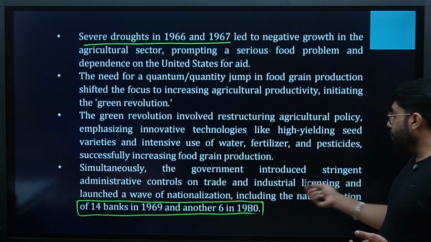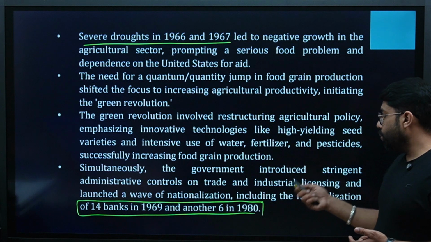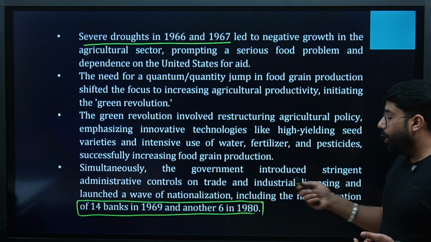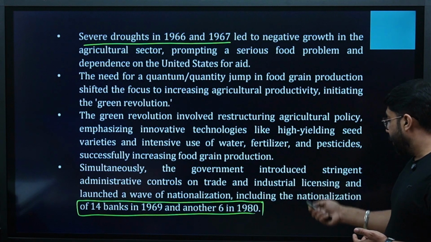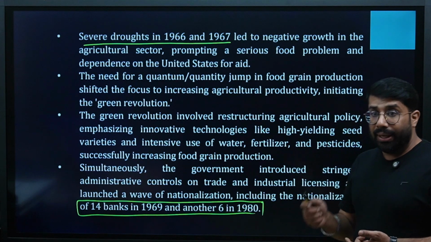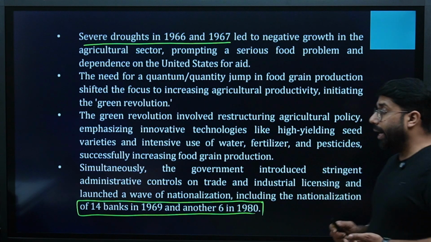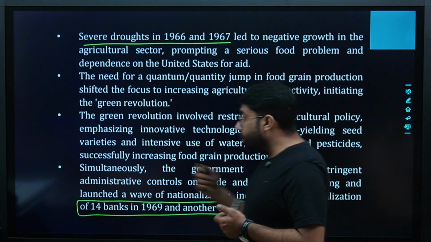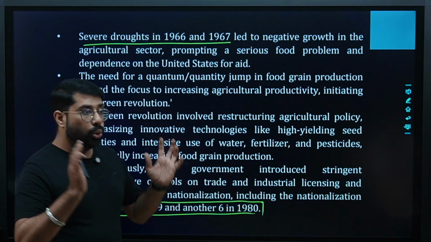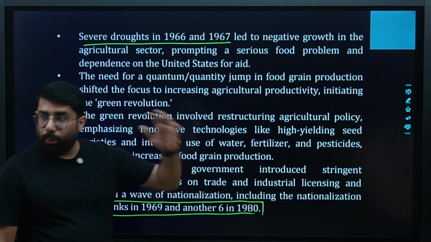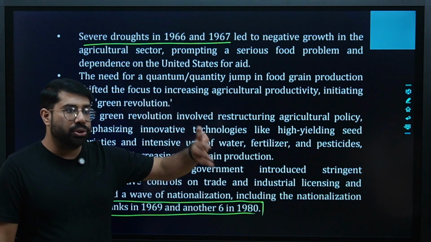Simultaneously, the government introduced stringent administrative controls on trade and industrial licensing and launched a wave of nationalization, including the nationalization of 14 banks in 1969 and another 6 in 1980, right? To regularize these things, to safeguard all these things, to promote and support this revolution.